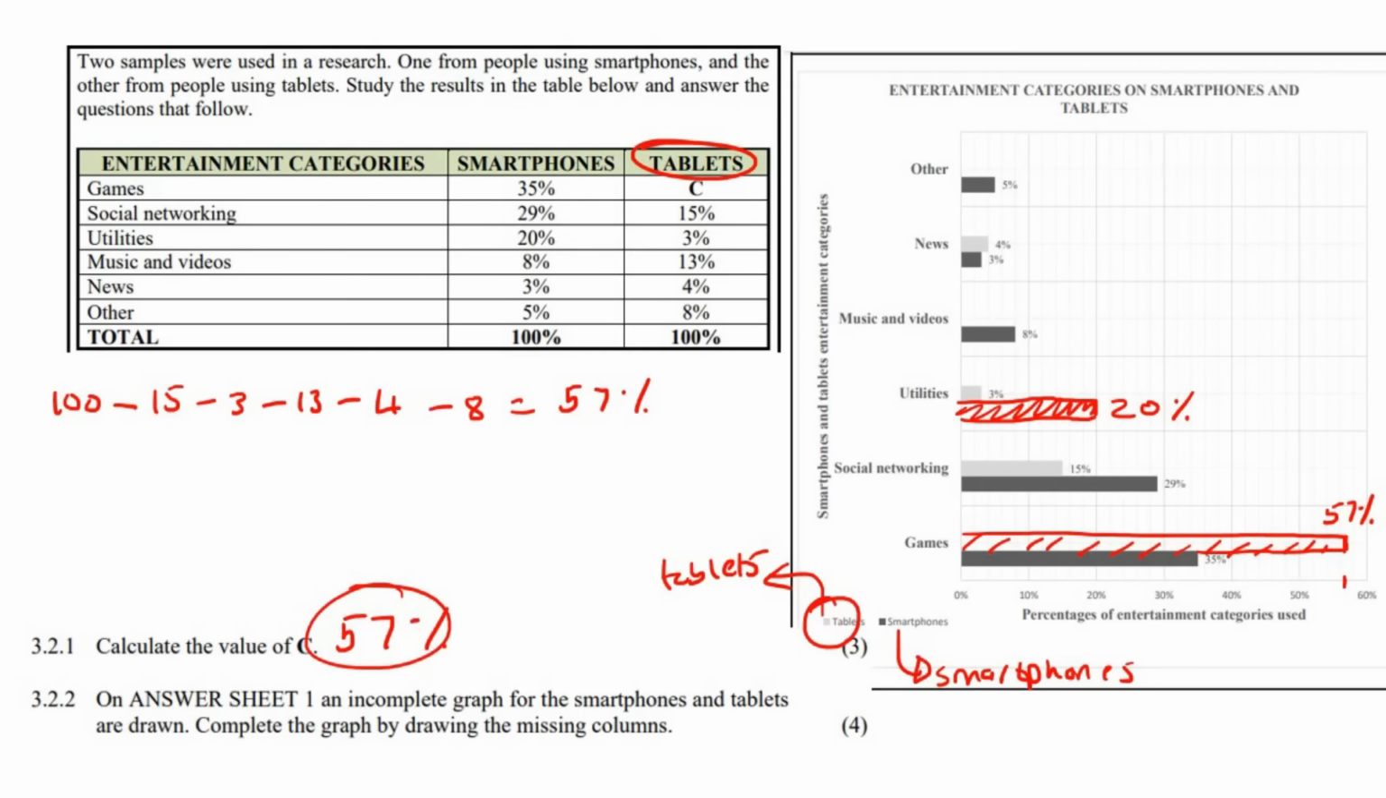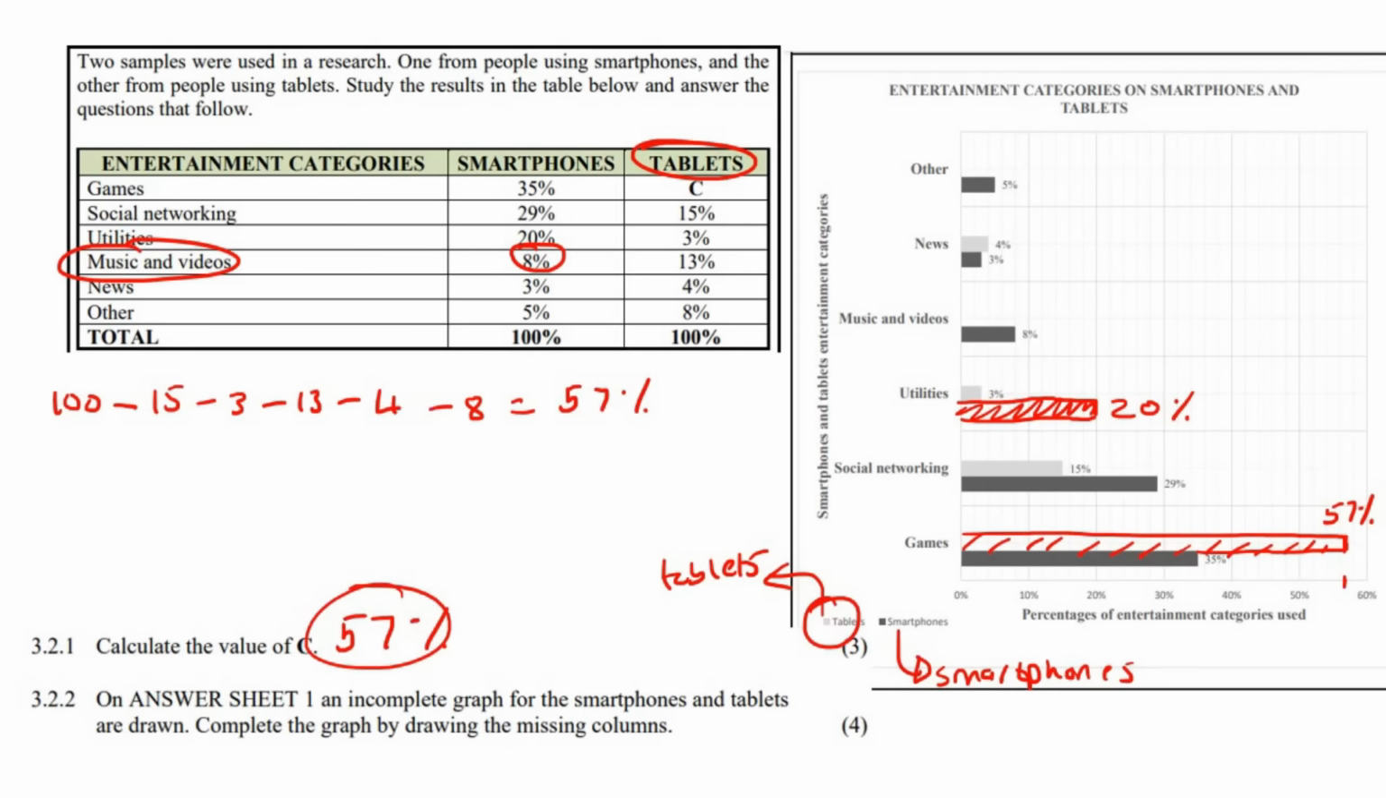Now, if we go up to music and videos, which is this one over here, we can see that they've already got the 8% one, which is the smartphones. So we need to do the tablet, which is 13%. So this is 0, this is 10. So we're going to look between 10 and 20. I know it's not very clear, but there's a line there. So that's 12, 14, 16, 18, and then 20. So 12 and 14 is there. So it would be in between those two.